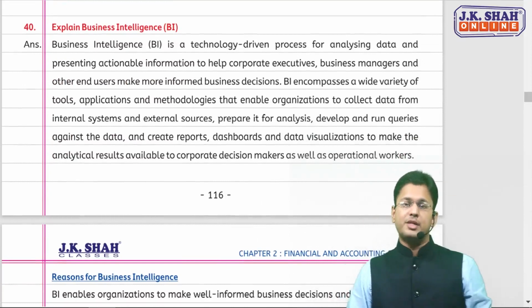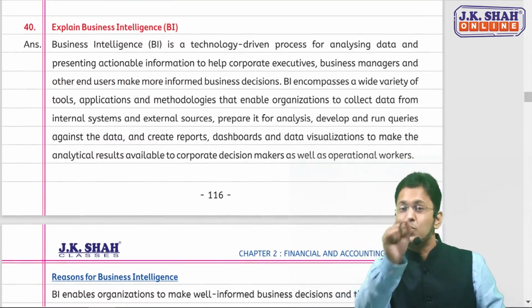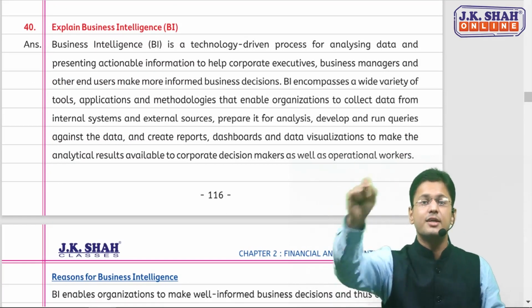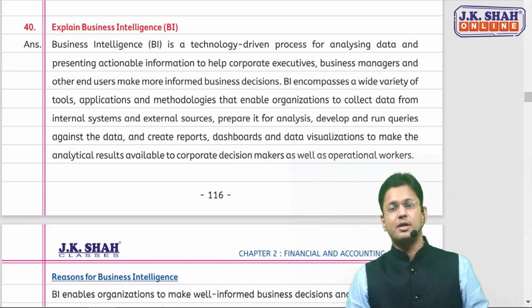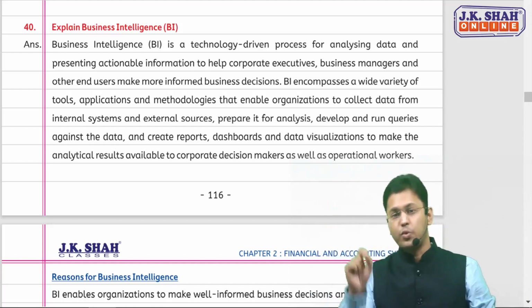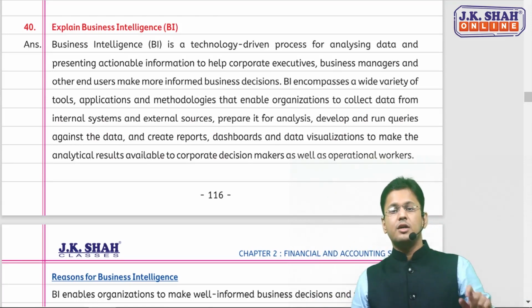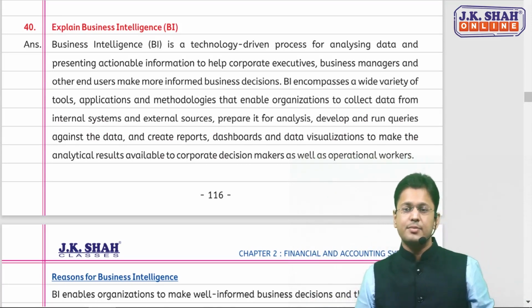The next topic is business intelligence. But this topic needs only brushing up because this was there in the July 21 paper. And since it was there in July 21, we need to just brush it up quickly. Chances of it coming again are less. What is business intelligence, sir?